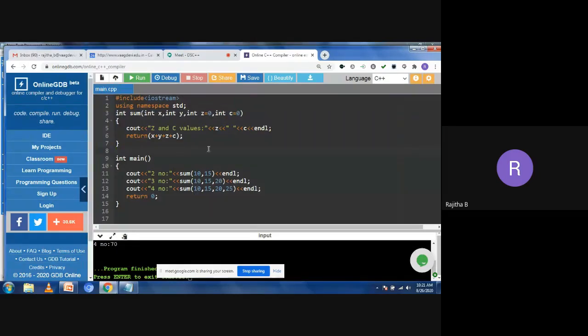When you are taking the function default parameters like this, what is the maximum number of parameters? It is 4. So you need to write the function definition for the 4 parameters, and for the remaining parameters you take the default value 0. In case you are passing 10 and 15, the remaining parameters will be 0. If you are passing 3 parameters, the 4th parameter is assigned 0. Like this, you can do function overloading with default arguments. Is this clear, everyone?